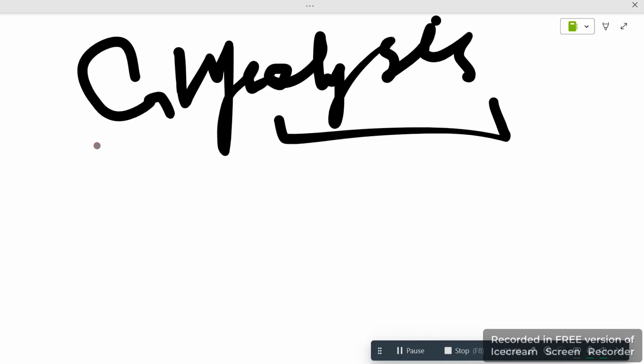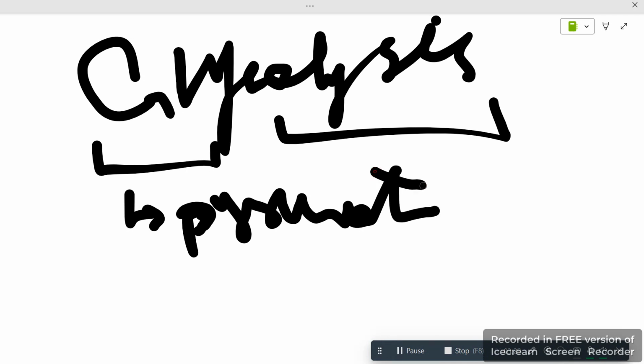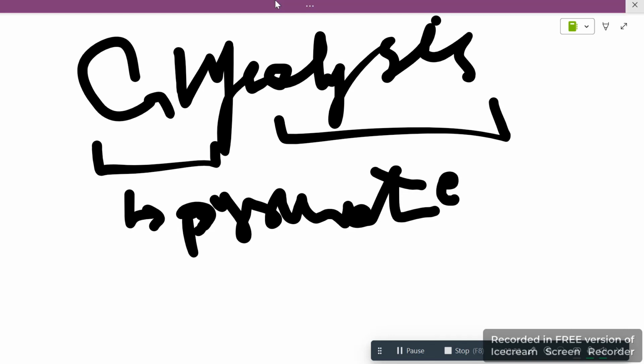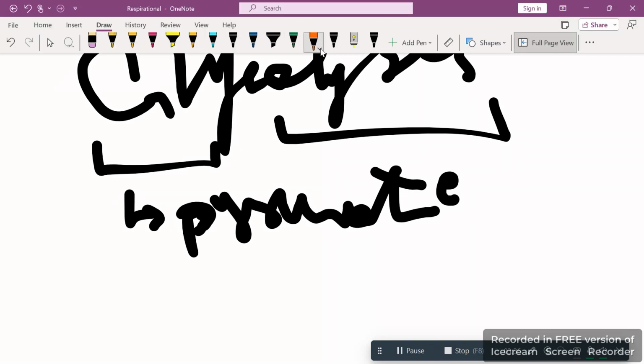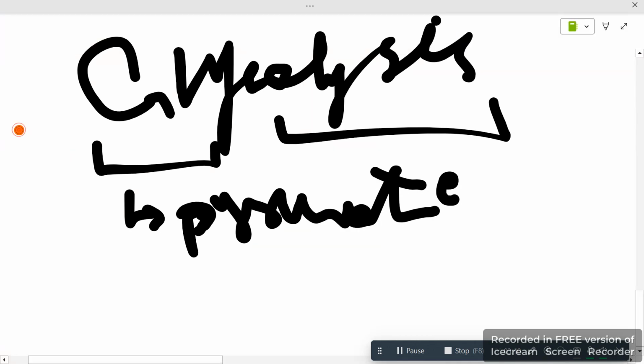Glyco means glucose, but this is not only specifically glucose breakdown. It could be carbohydrate which is broken down. It could be anything, but we just say glyco because the end product of glycolysis is pyruvate, 2-pyruvate, and that end product is made from the glucose breakdown. That's why we say this process is known as glycolysis.